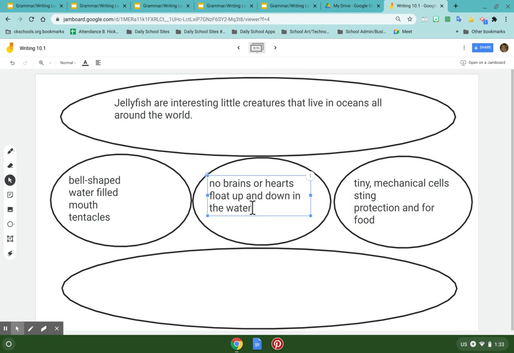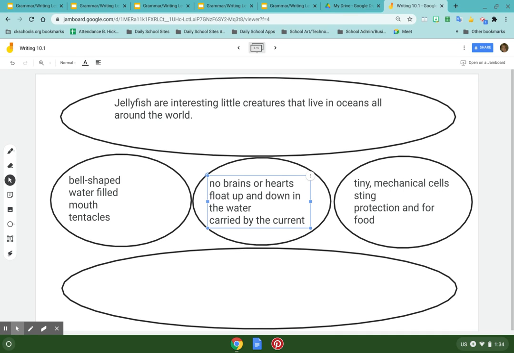Oh, you know what else? They're carried by the current. Carried by the current. Okay. That was important. I might add that, I might not. But do you notice how I write these things down?